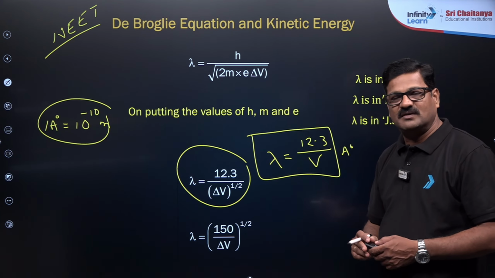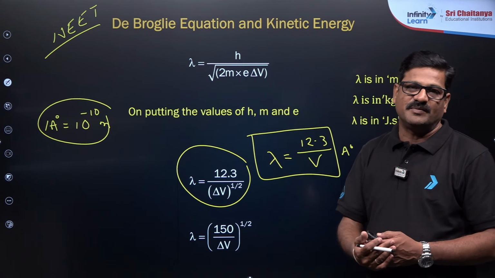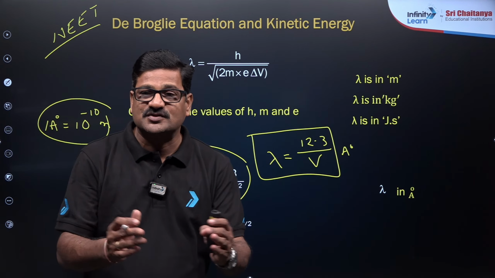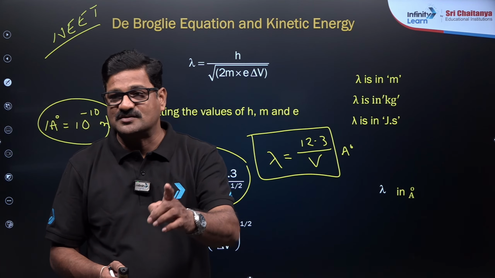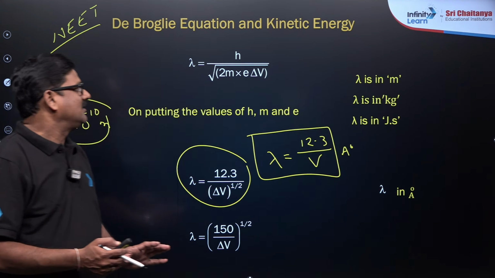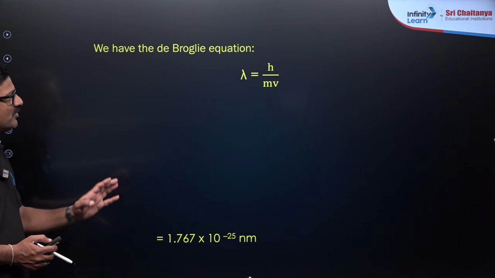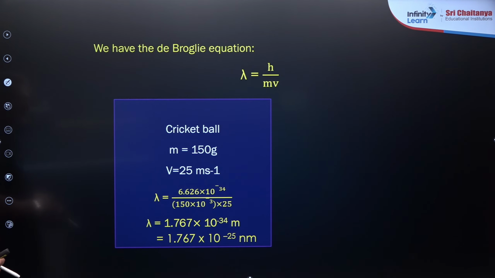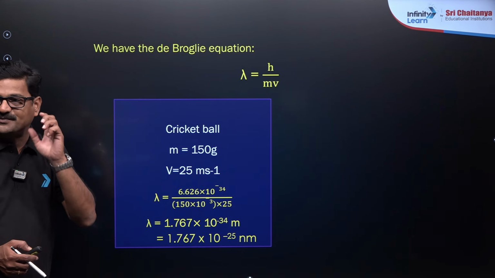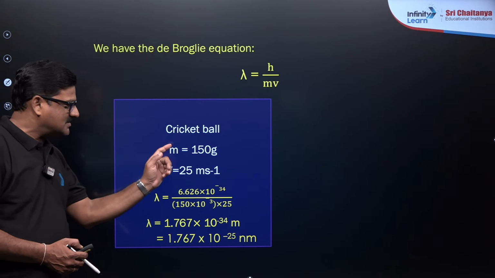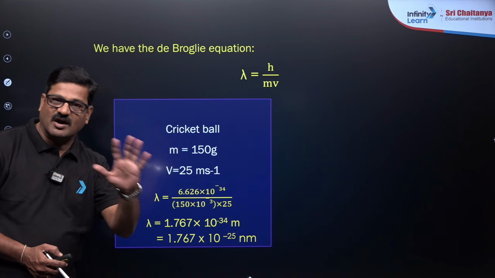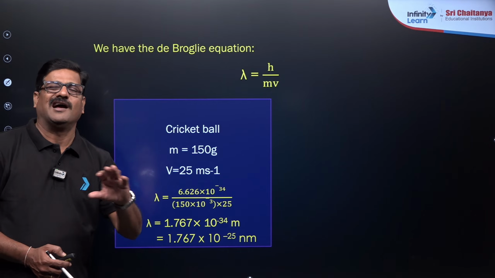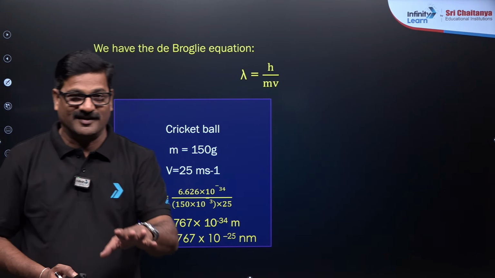Definitely the voltage will be given, the accelerating voltage will be given, and you can calculate the wavelength. And the ratios are also very important, beta. You can say here the wavelength of the de Broglie equation is lambda equals h by mv. Say you observe a cricket ball, mass approximately 150 grams and velocity 25 meters per second. Assume it is a spin ball, not a pace ball.